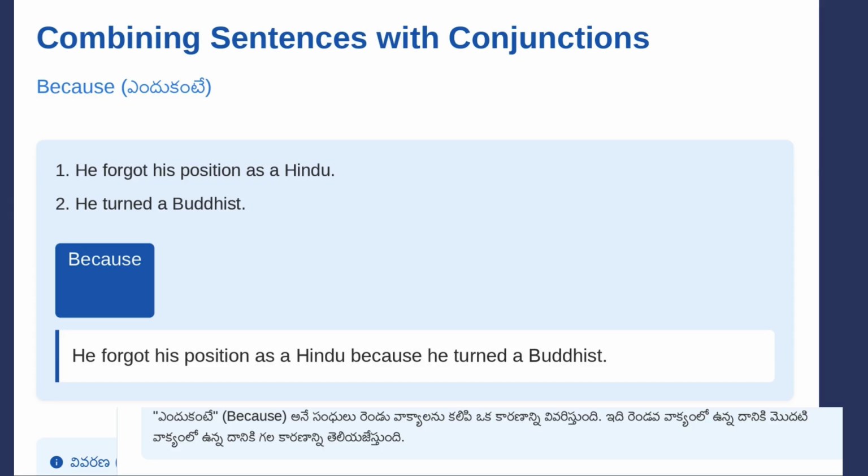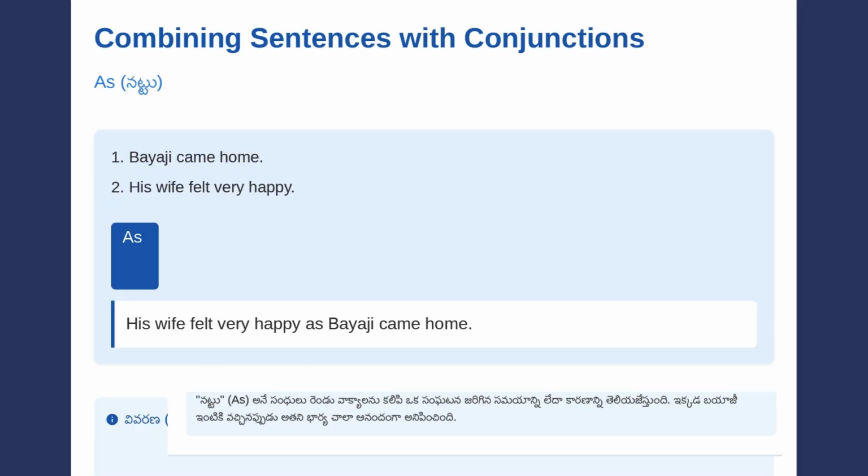In Telugu, because or endukante is used to show the reason why something happened. Here, the reason he forgot his position as a Hindu is that he turned a Buddhist. This conjunction helps us understand the cause and effect relationship between the two actions.